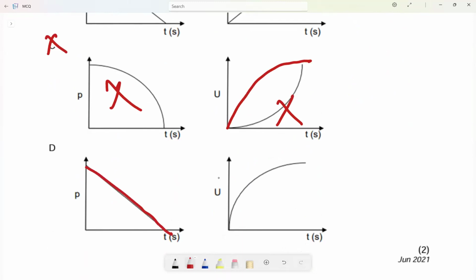D now decreases gradually. Very, very incorrect. So it's in a straight line. Very interesting. Then U increases like that. Yes, very, very interesting. So the most correct answer is D.